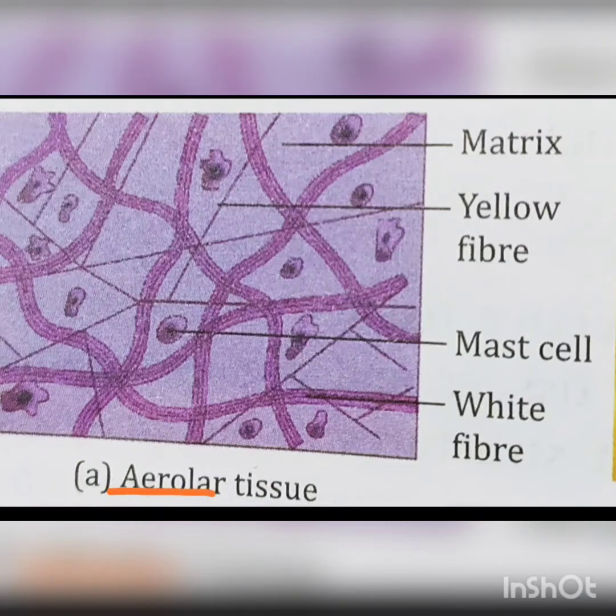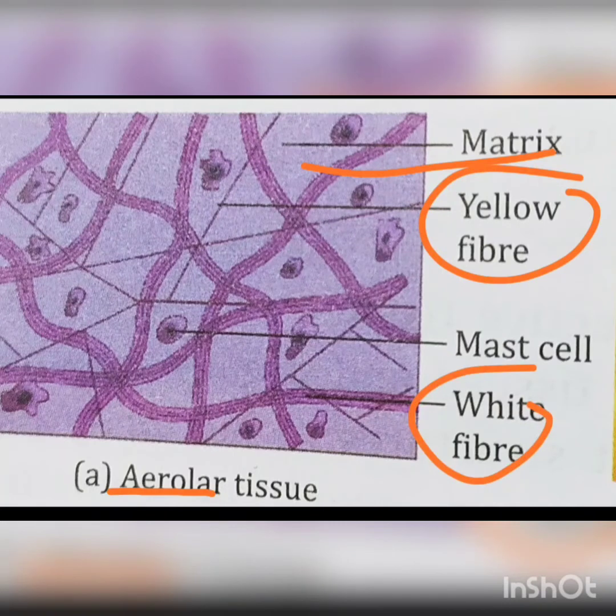Areolar tissues. These are the simple and most widely distributed connective tissues which form a continuous layer beneath the skin of an animal's body. As you can see in the figure, this is the ground substance matrix which has got yellow and white fibers and the mast cells. Due to the presence of areolar tissues, our skin can be easily stretched and on release returns to its original position. That means it provides elasticity to our skin.